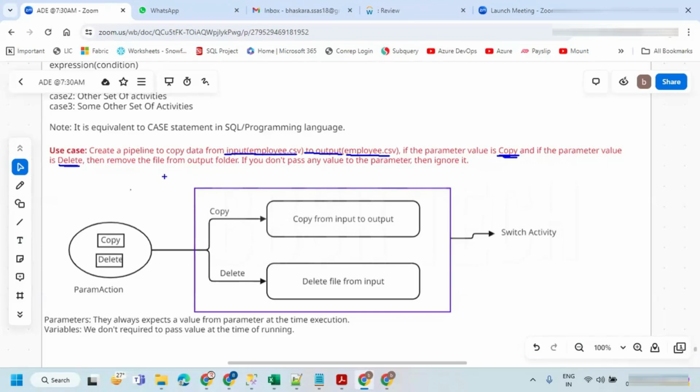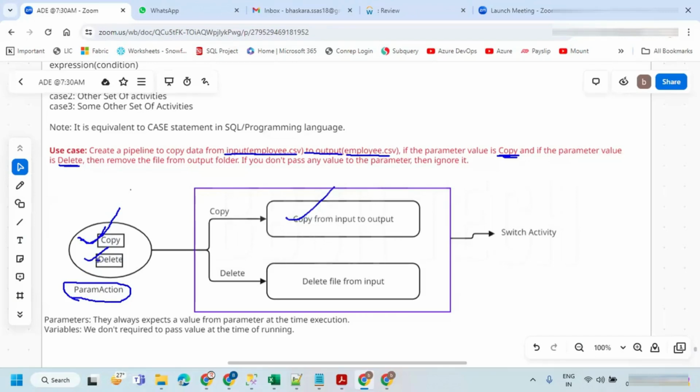So simple. I have a parameter, and the name of the parameter is param action. I'm going to keep the values of this parameter as copy and delete. If the value of the parameter is copy, then copy a file from input to output.